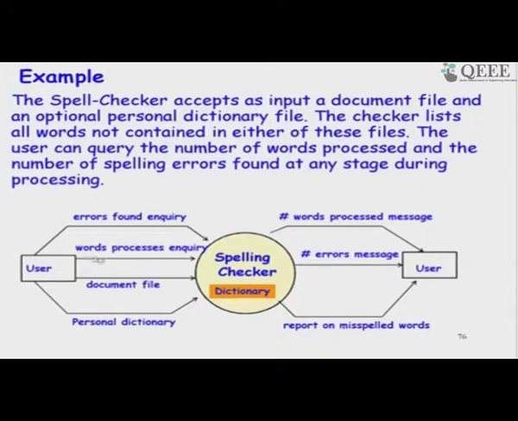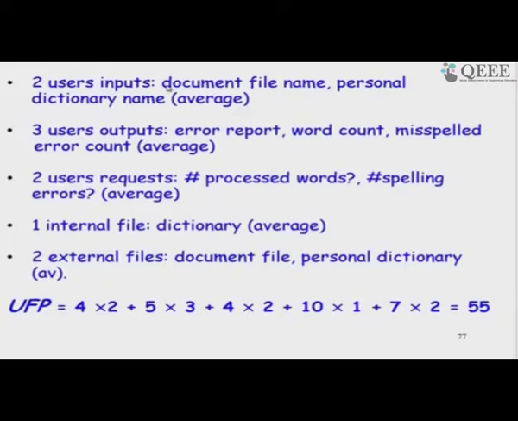And also the user can query about how many words were processed in the document, so it will output the number of words processed message. So, a very simple system, just to explain the concept of function point counting. There are two user inputs, because we have to specify the names of the files. The user should have created the document file and the personal dictionary, and the first thing to do is give the names of these two files, so that the software can open them.